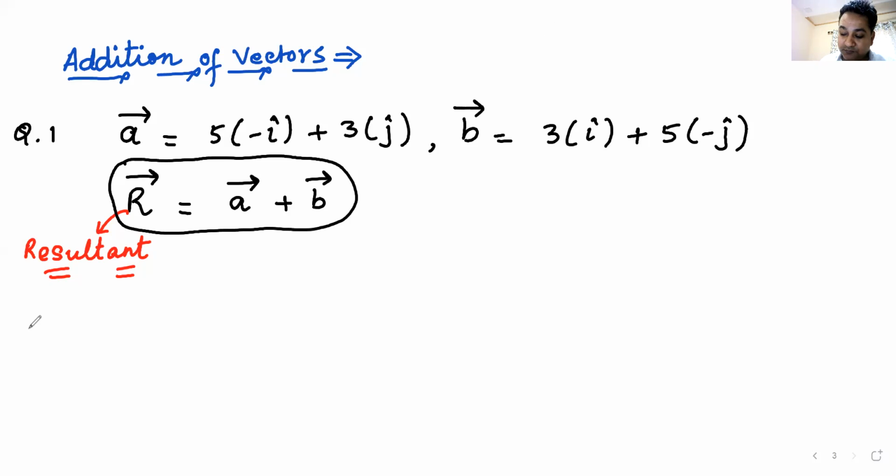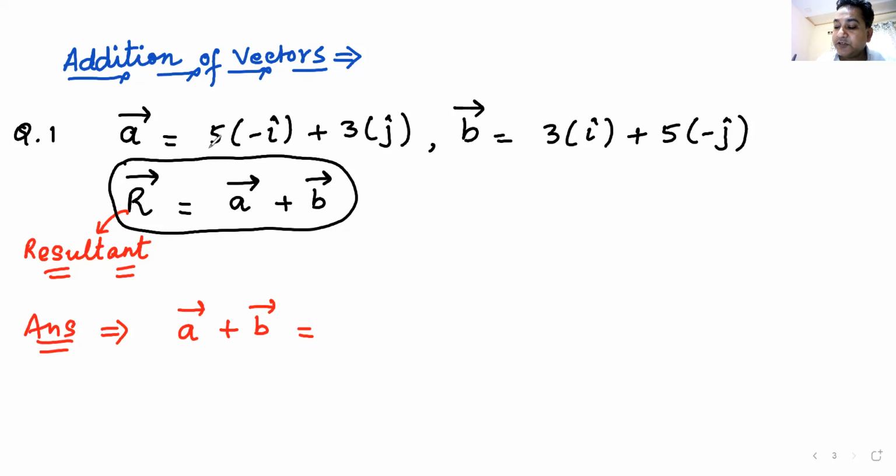Sir, what is the special law here? There is no law. We are simply adding it like numbers here. Sir, what new law were you talking about, the triangle law, the parallelogram law? All stupid. There is no law. We are just simply adding it. Yes or no? How do you add it? A vector plus B vector.